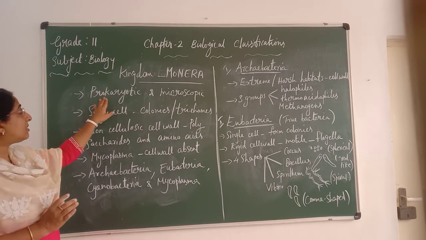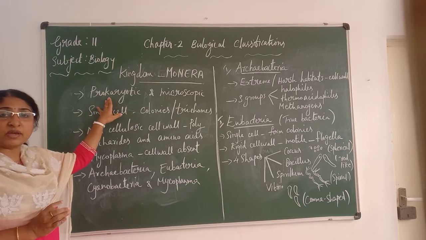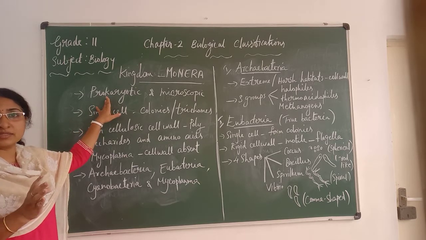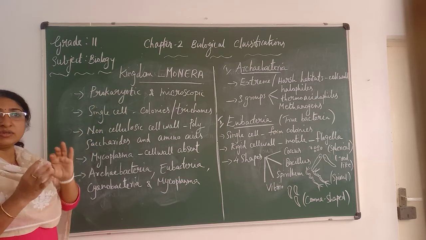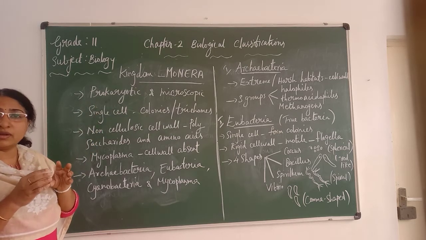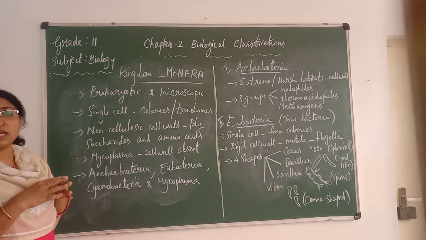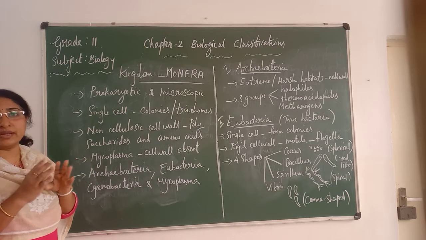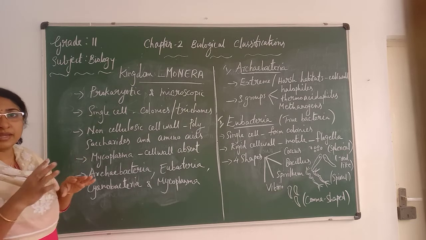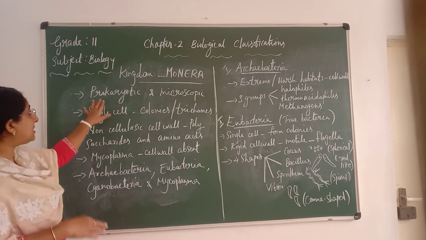These organisms are mostly prokaryotic. Prokaryotic means they don't have a true nucleus, that is, a nucleus without a nuclear membrane or cell organelles. In a true nucleus there is a nucleolus and chromatin fibers, but they don't have a true nucleus. They are known as prokaryotic.